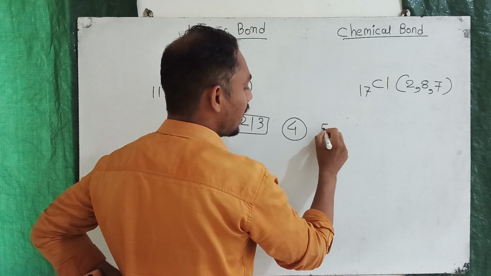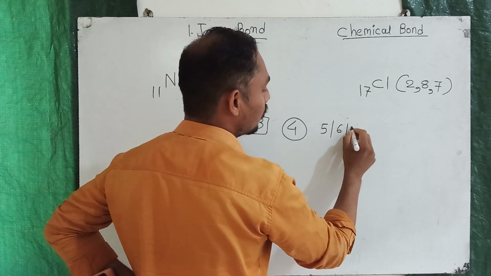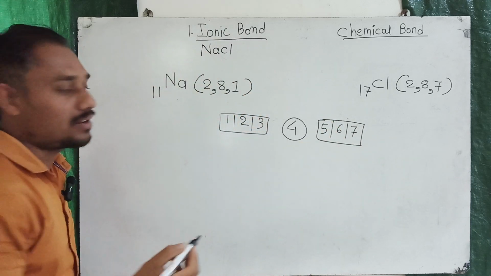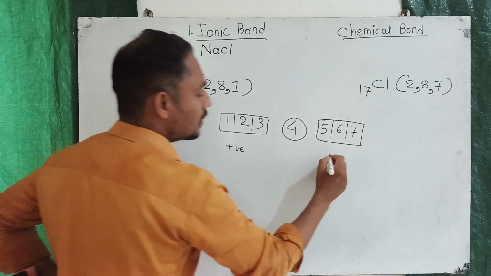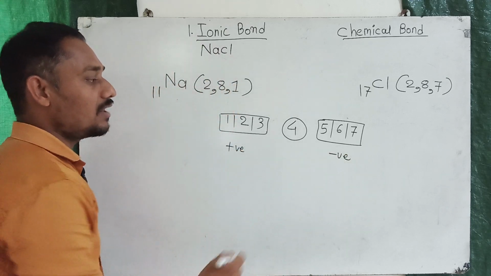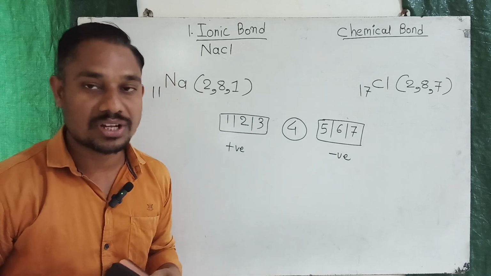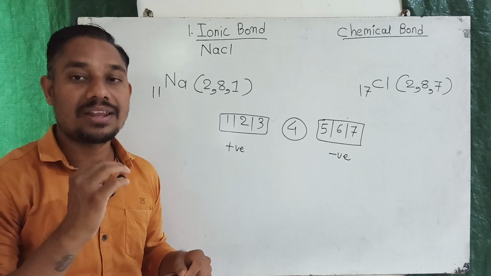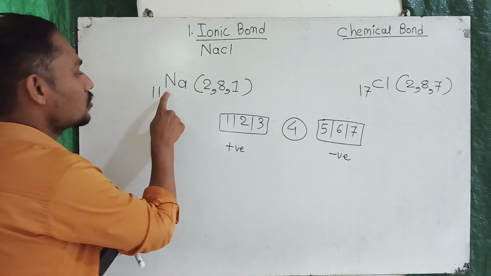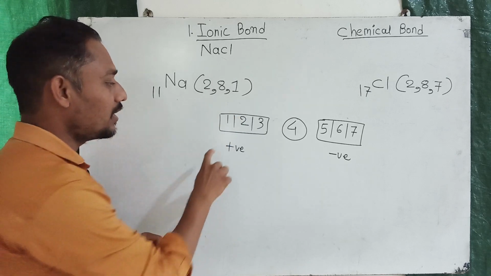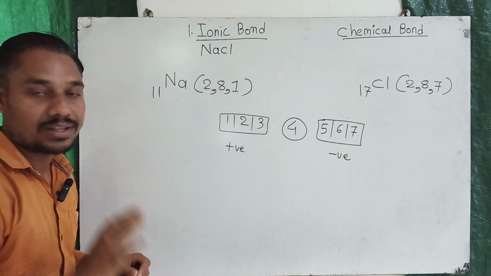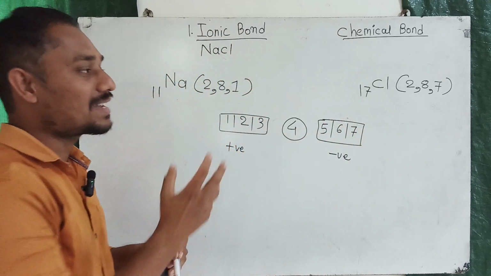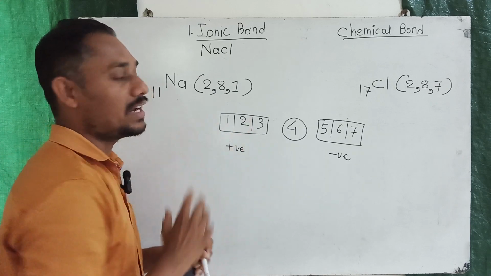And if any element has more than 4 electrons in its outermost shell, then it will accept electrons and become an anion, means having a negative charge. If any element has 4 electrons in its outermost shell, then it neither donates nor accepts electrons but shares the electrons. It means sodium has 1 electron in its outermost shell, it will donate the electron and become positively charged. Chlorine has 7 electrons in its outermost shell, it will accept the electron and become negative.